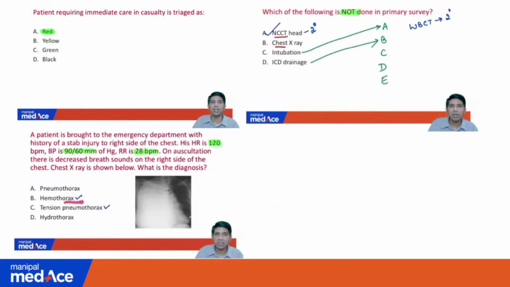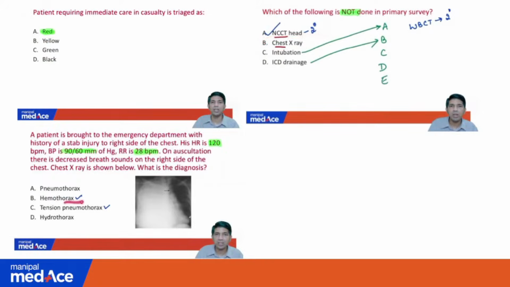So all these will be covered under primary survey, and chest x-ray, intubation and ICD for any pneumothorax or tension pneumothorax are all part of primary survey, except the full body or the whole body CT scan, which is part of secondary survey.